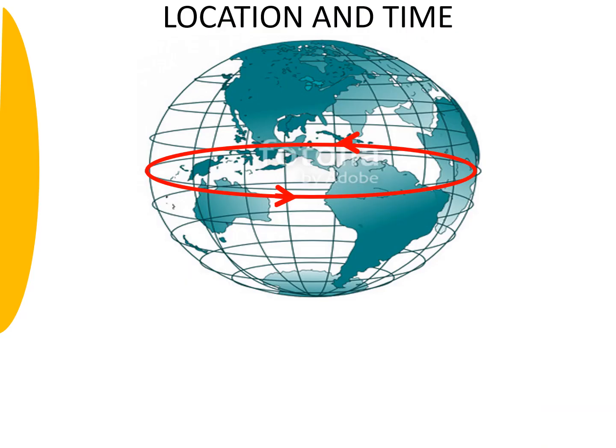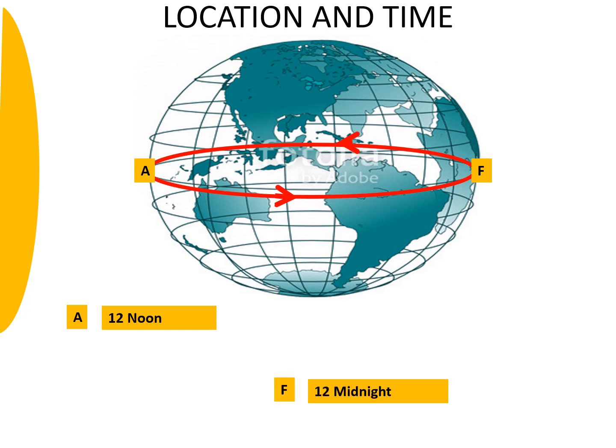As an extra info, let's look at the location on the Earth and its time. In location A here, which faces the sun directly, the time here in A is 12 noon. And in location F, which is the opposite location from A and is facing away from the sun, the time here is 12 midnight. Now let's look at other locations and its time.